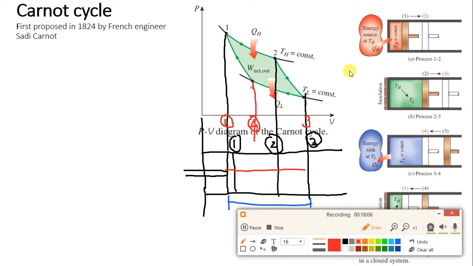Okay, now the same diagram is reversed over here. So the important conclusion from this is, in one stroke, meaning one sweep itself, there will be two processes. It is not like 1 to 2 the piston is moving from left to right and 2 to 3 the piston is moving from right to left. It is not like that. From 1 to 3 itself, the piston is moving from this side to this side, like that. Okay, so I hope this is clear.